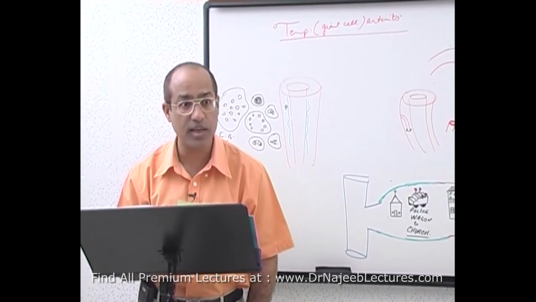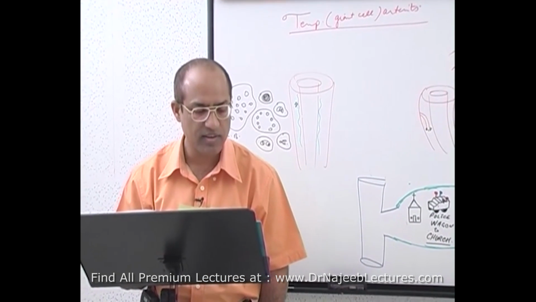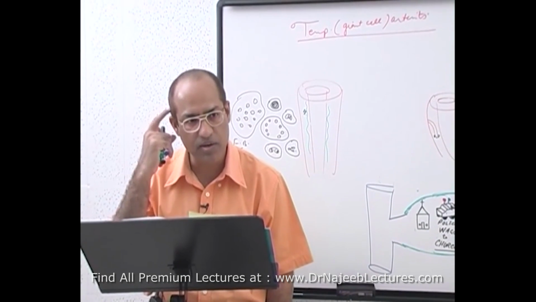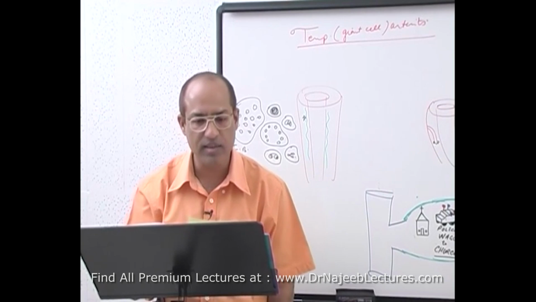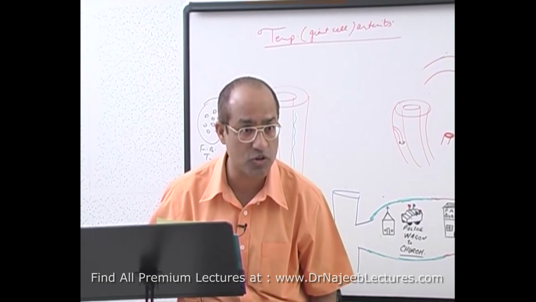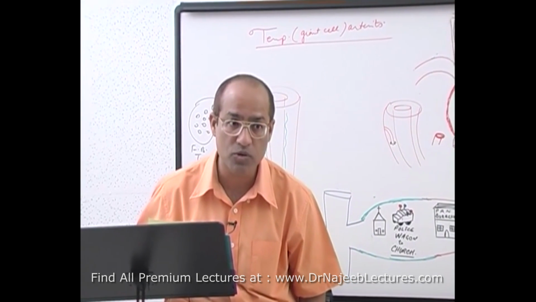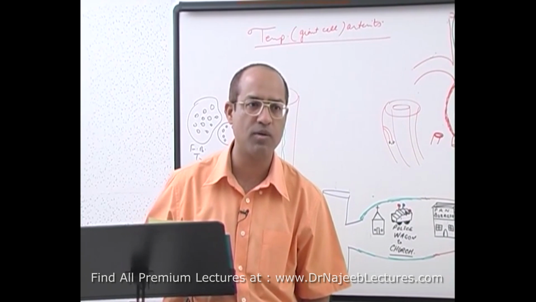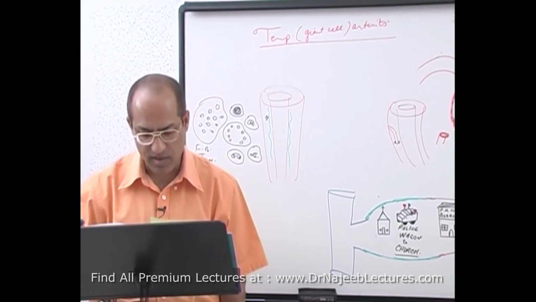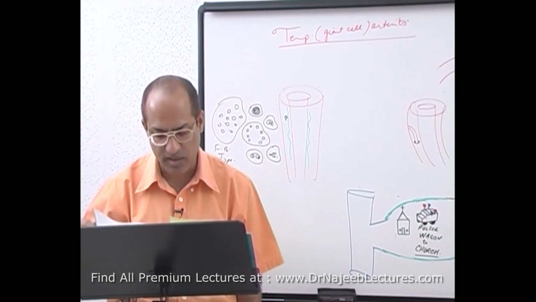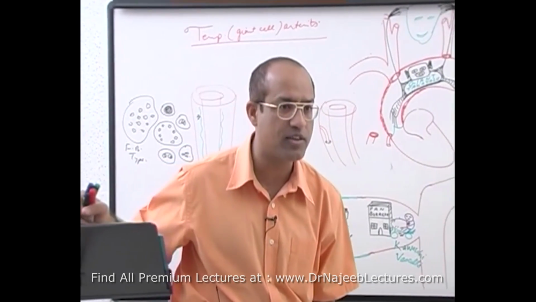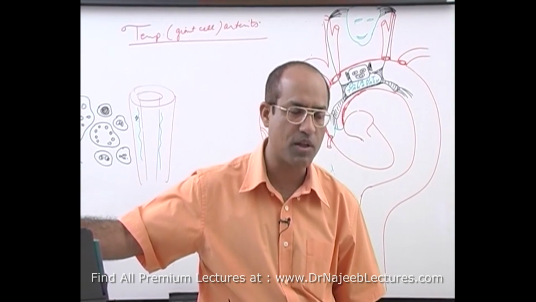This is a disease of, what is the age? 50 and plus, right? Especially the population of Nordic origin. Predilection for involvement of temporal arteries, right? And in 70 to 80% of patients, classical granulomas with giant cells are found on histopathology. But in 20 to 30% of patients, you just find diffuse infiltration of the vessel wall with chronic inflammatory cells. And an important part of the treatment is that you give high dose steroids, especially when you suspect there is going to be an inflammatory process in the ophthalmic artery.